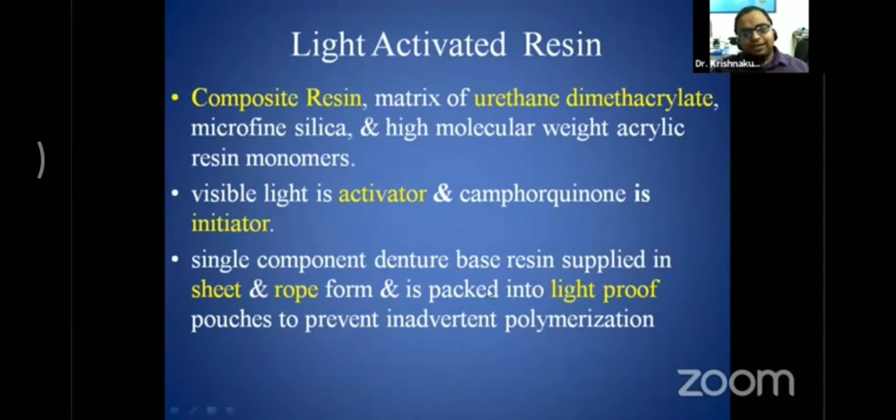Next is the light activated resin. What is it? It is a composite resin which is a matrix of urethane dimethacrylate, microfine silica, and high molecular weight acrylic resin monomers. Here, visible light acts as the activator and camphoraquinone acts as the initiator, which is a photo initiator.